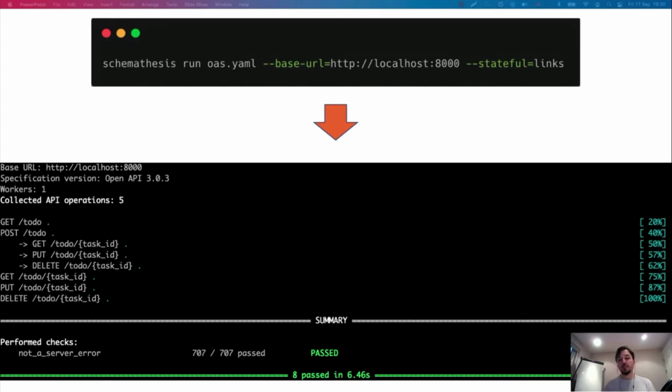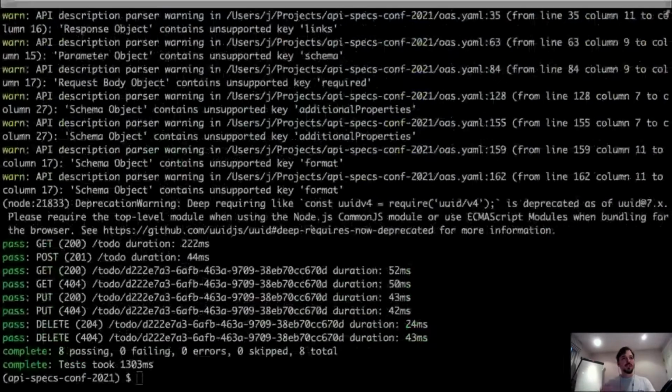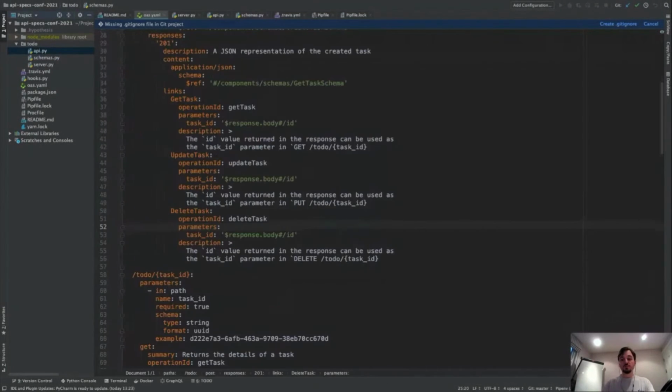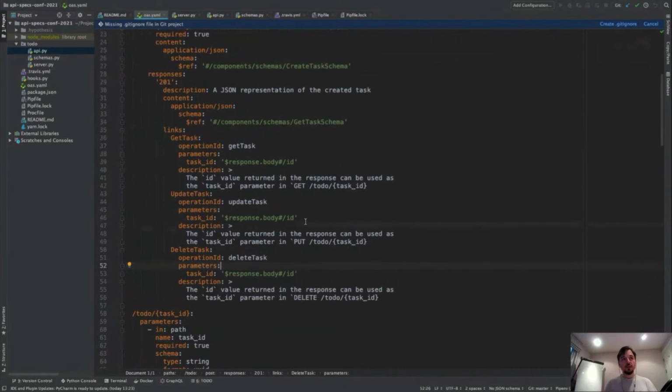Just like Dredd, all you need to do is give it the path to your API specification file together with the base URL of your server. Optionally, you can also use links to run a more comprehensive test suite. Now, for those of you who are not familiar with the concept of links in OpenAPI, links are a specific syntax that allows you to express the relationships between different endpoints in your API.